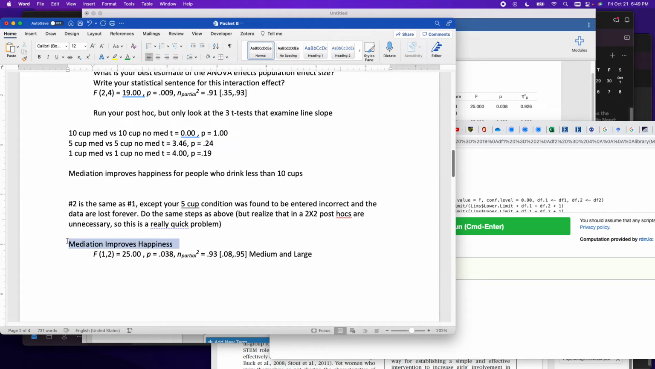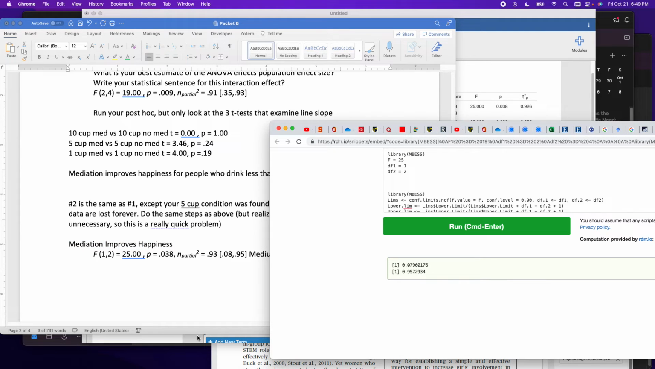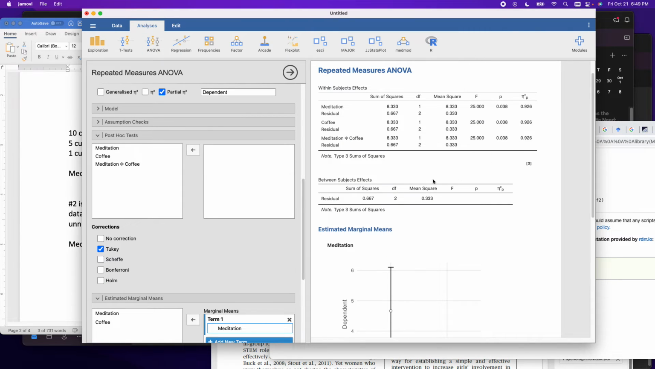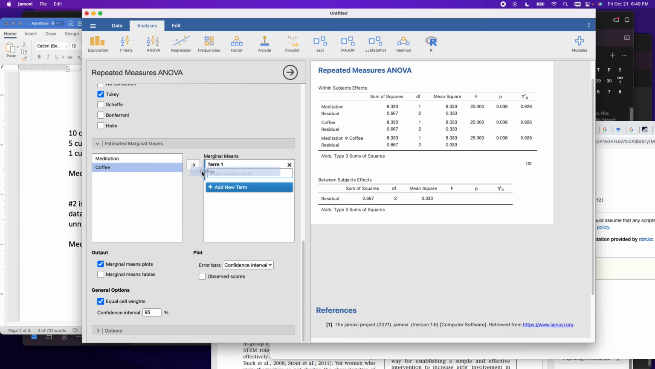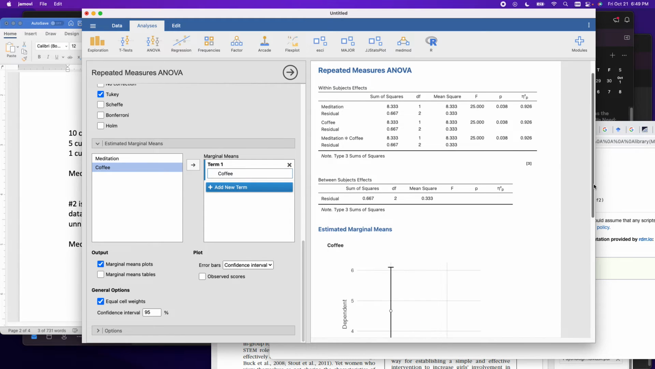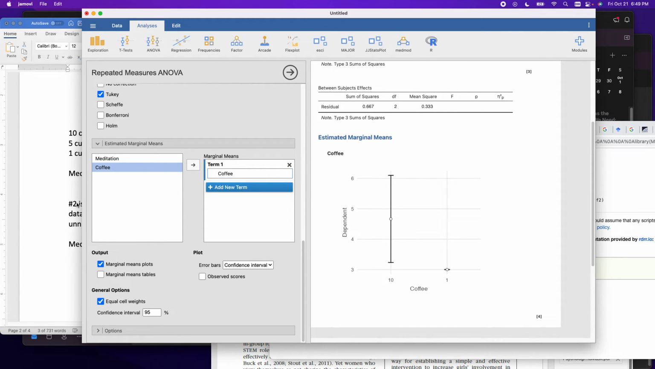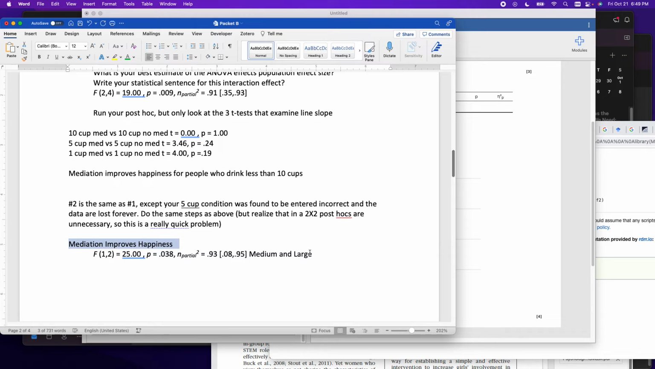We also have coffee improves happiness, I believe. We'll give that a look here. All the data are the same, so that statistical sentence is going to be the same. So now I get rid of meditation. I put my coffee in there. And coffee improves happiness as well.